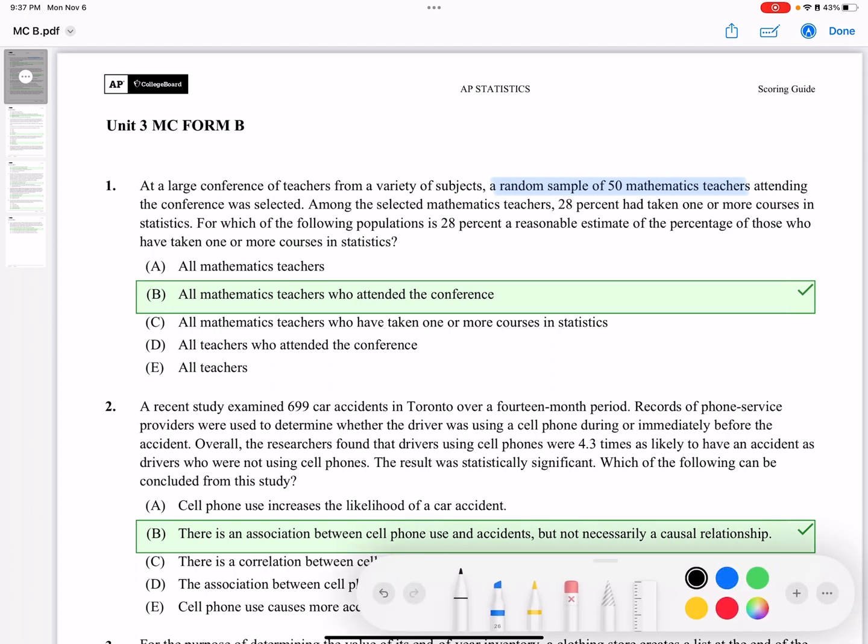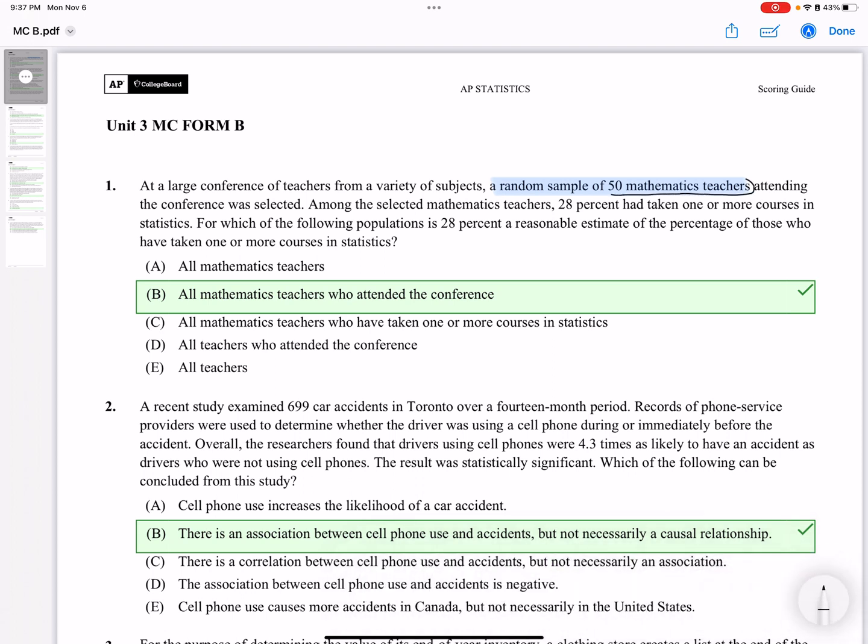Okay, because I have a random sample of teachers, I can generalize to the population of all teachers at that conference. So that's why it is B. The random sample is what allows us to generalize to where the sample was taken. So I have the population, and that's the conference, and I have all these little tiny samples within the population. And at any one point, if I use this sample, I can generalize to the entire population.